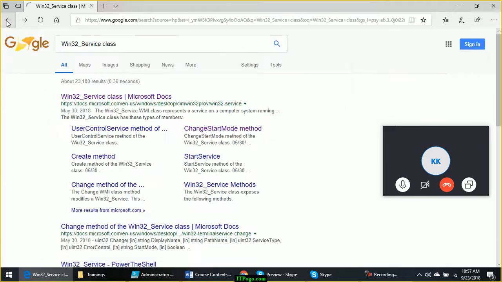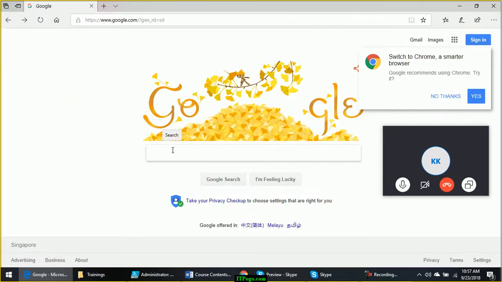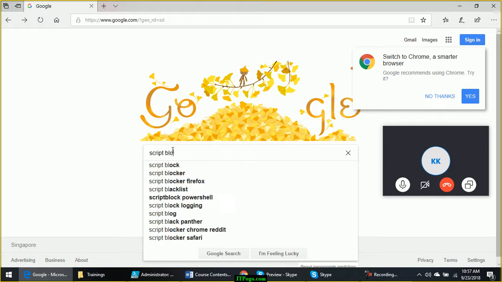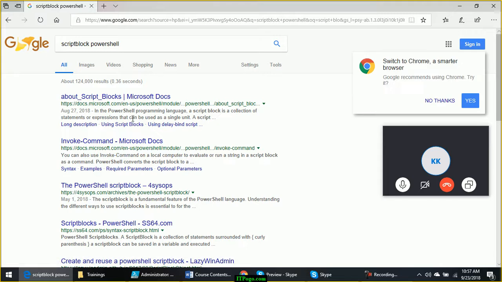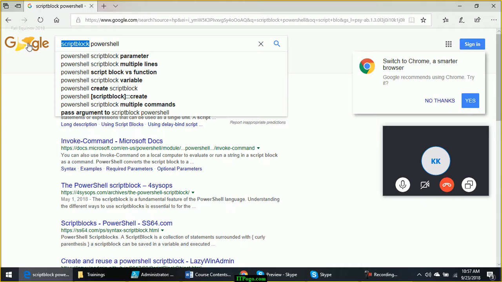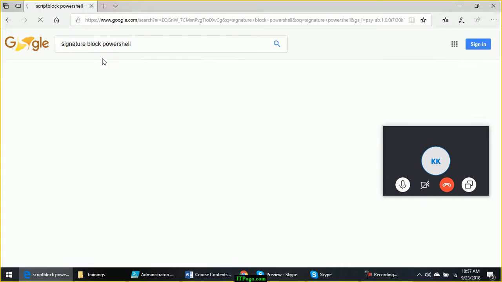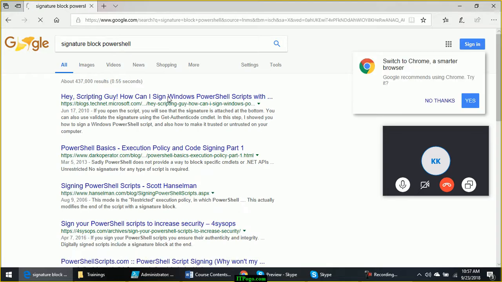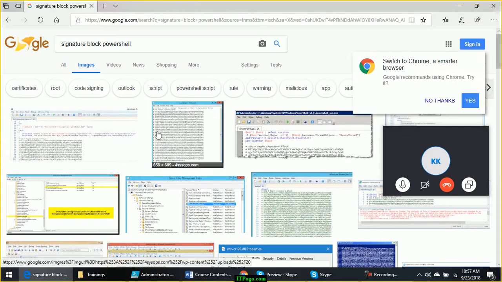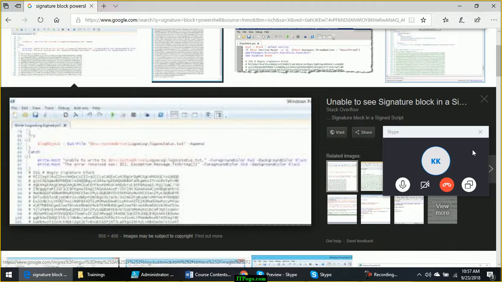I don't think I have it on my computer. Not script block, signature block. Okay, so look at this example. Let me open that in a bigger window.